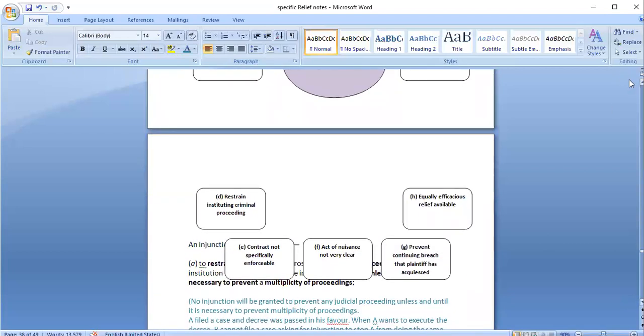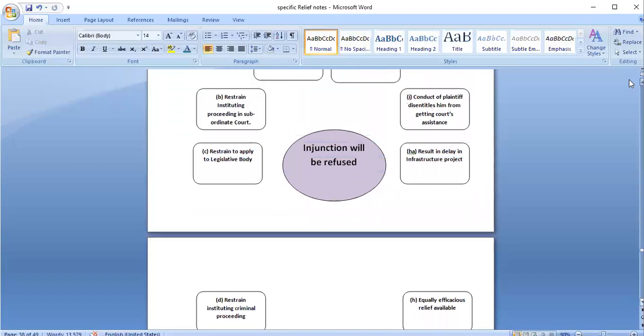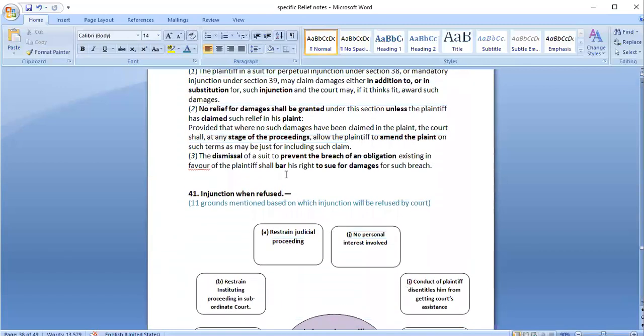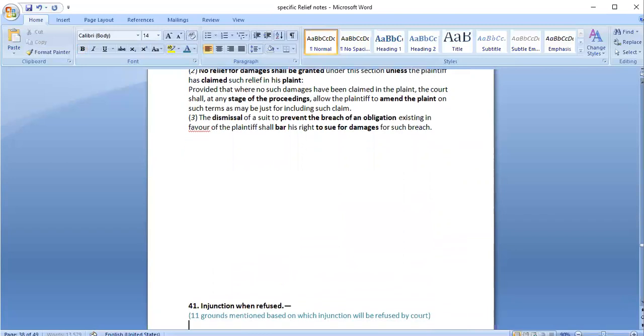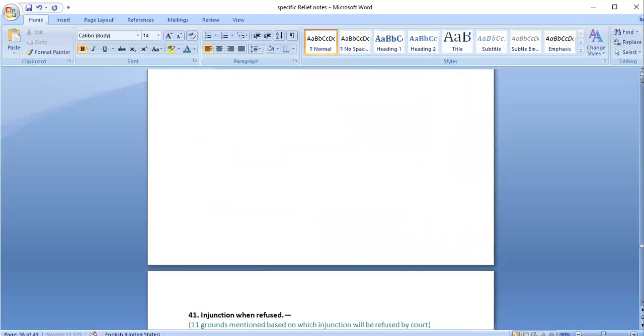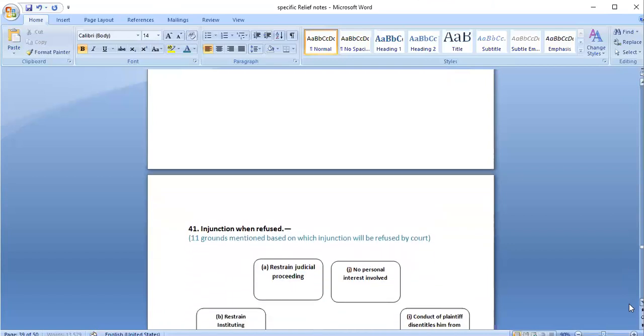And because this is the Specific Relief Act, it is talking about specific relief only. So wherever we get provisions regarding damages, damages have to be specifically claimed by the plaintiff only. The same provision also applies for section 4.